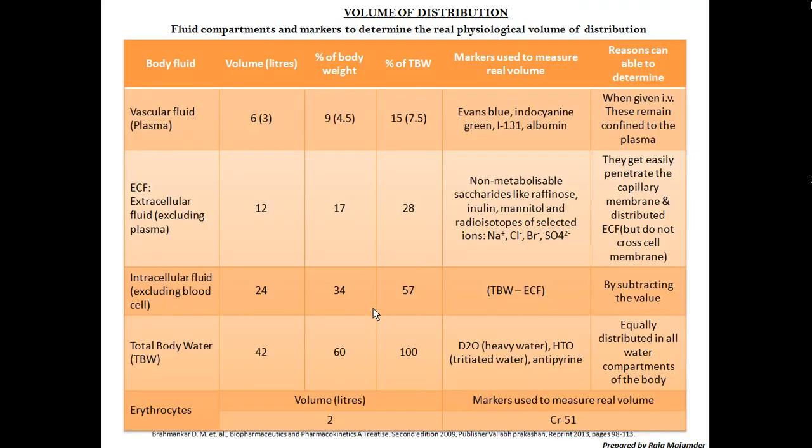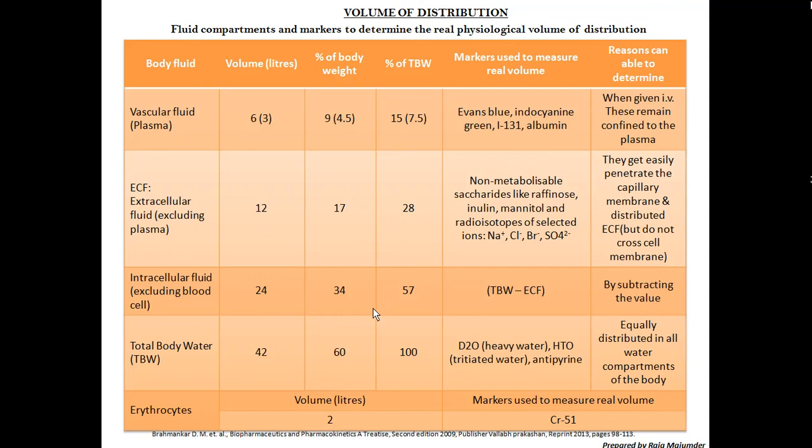Different markers are also there, and we can determine which part, such as plasma or extracellular fluid, has which quantity of volume, and what percentage of body weight they account for.